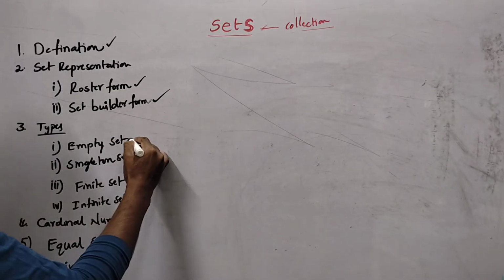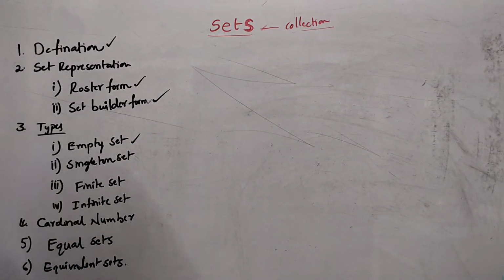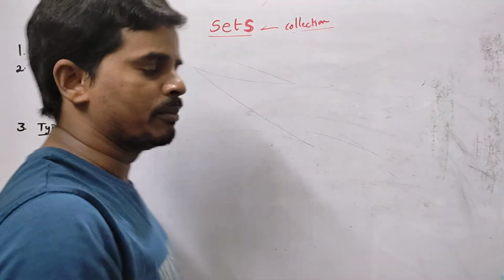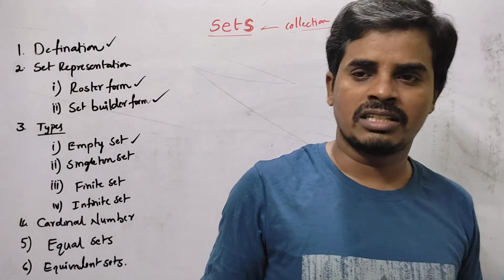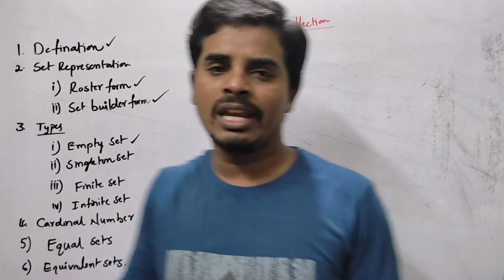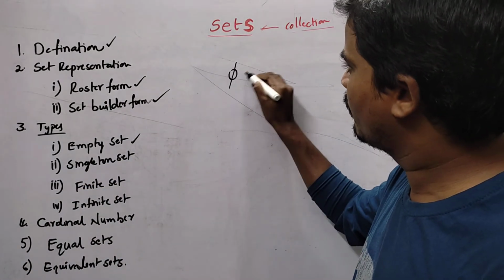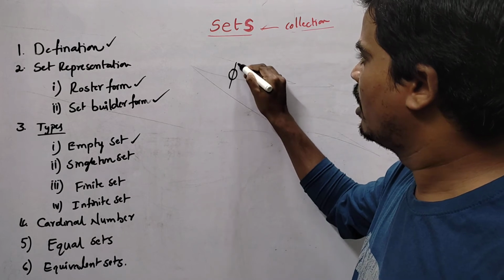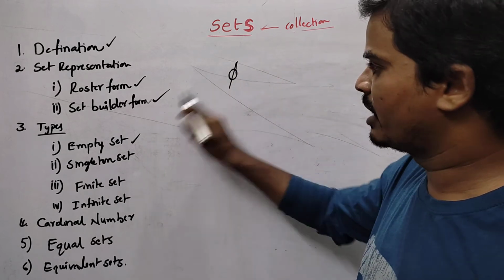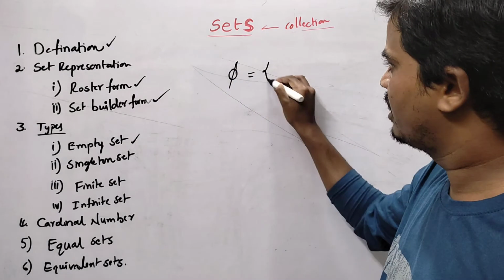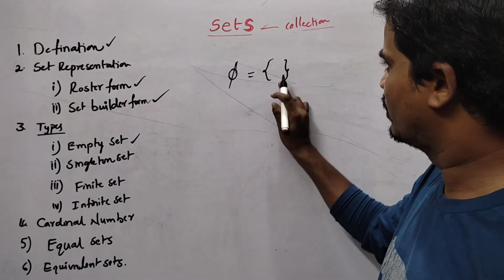See, the first one is the empty set. Empty set means a set without element. A set with no element is called the empty set. We will represent the empty set with the letter pi. This is the symbol representing the empty set. Empty set means a set with no element.